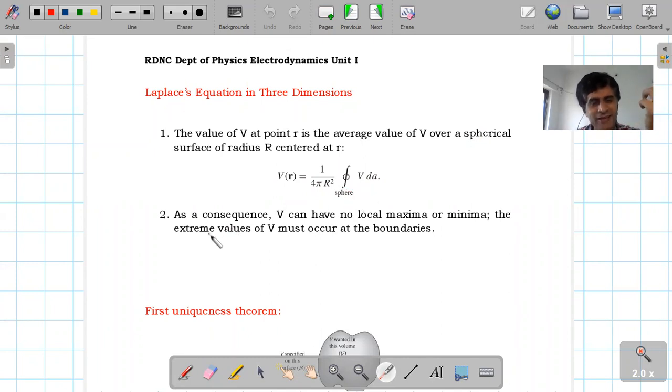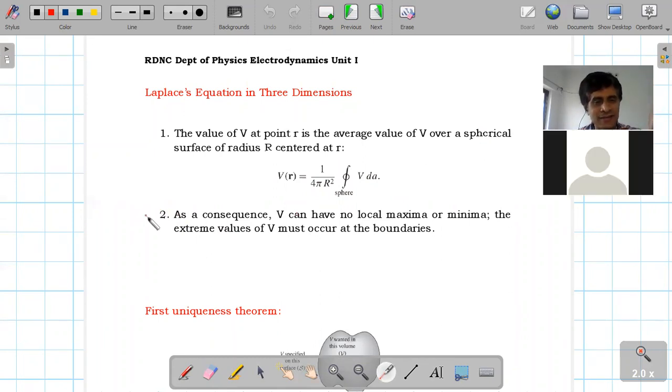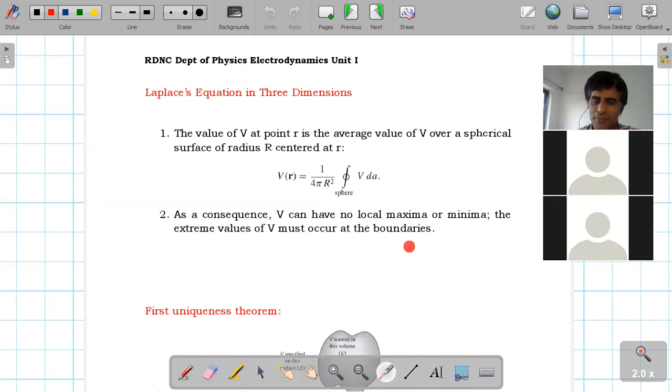And again, the second property is the same as for 2D as well as 1D. It has no local maxima or minima, and extrema must occur at the boundary.